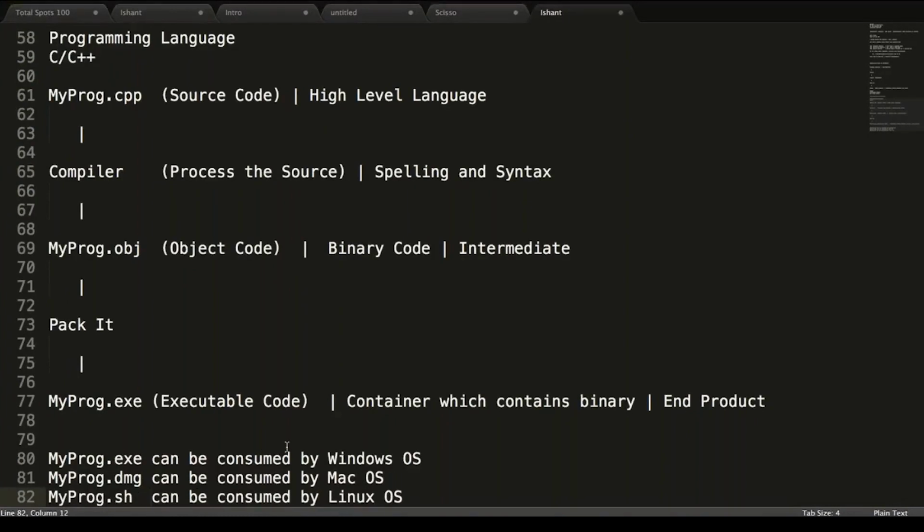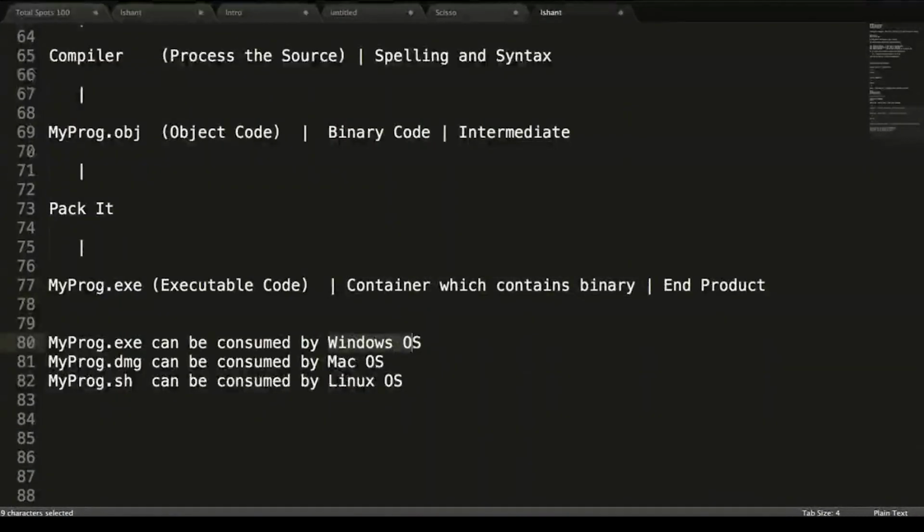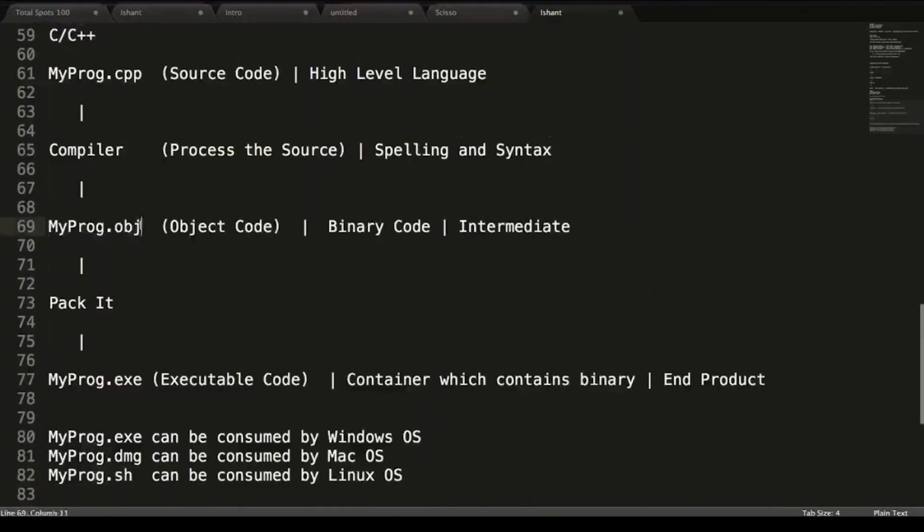So every different operating system has its own different way of taking juices. So exe is packed with some different concept. You don't get the exe directly, so you need to come up with the intermediate code, the binary code. The exe is just a container which contains binary. So for every different operating system, we got a different kind of glass or container, but it's going to contain the similar kind of juice.